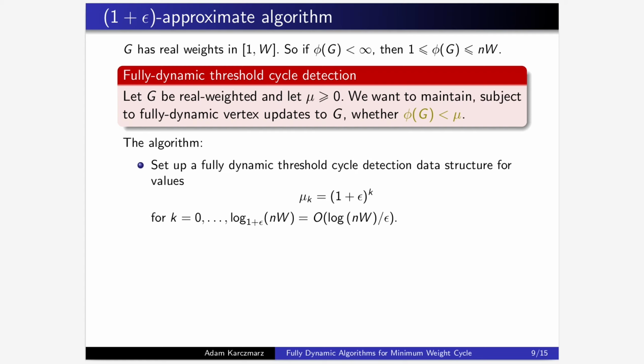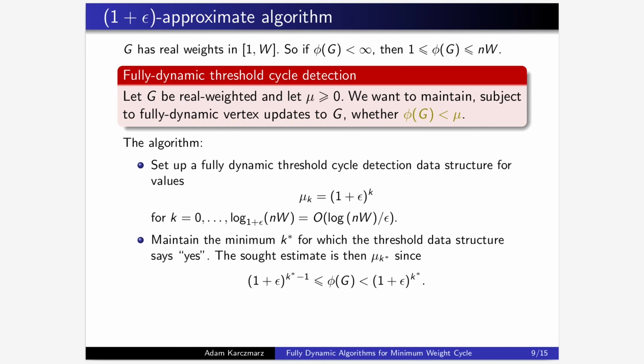Given a non-negative threshold parameter mu, we would like to maintain, subject to fully dynamic vertex updates, whether the minimum weight of a cycle in G is less than mu. How is it useful? Well, given such a dynamic algorithm, we can set it up for thresholds equal to integer powers of 1 plus epsilon that lie between 1 and nW. There are order log nW over epsilon of those.